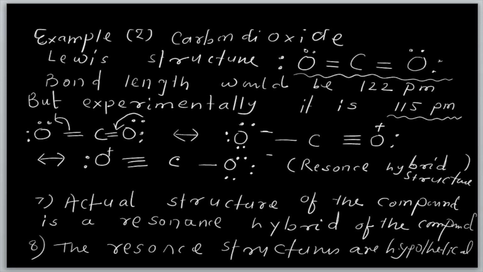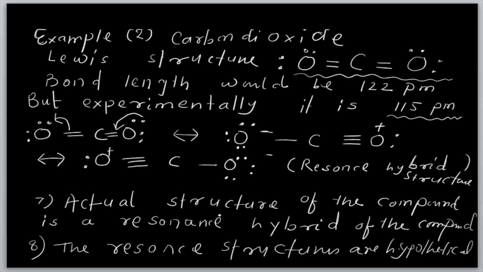And again, if you exchange this one, this oxygen becomes plus and this becomes oxygen minus. Then you can write here O plus having 1 pair of electrons, and that is a 3 bond here, carbon, oxygen, and this part comes to the last right side. This is the resonance hybrid structure.